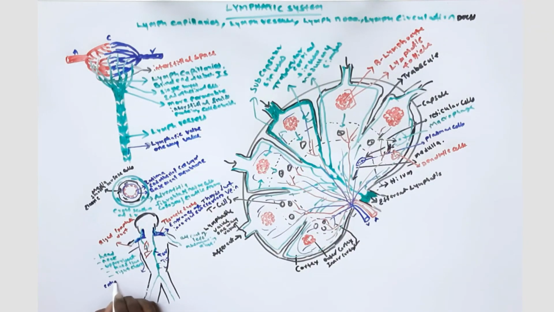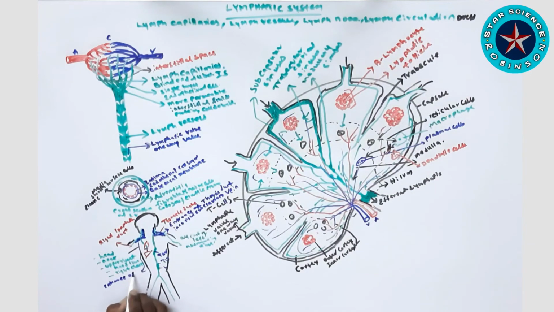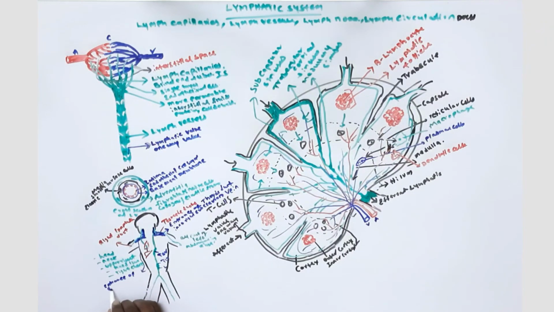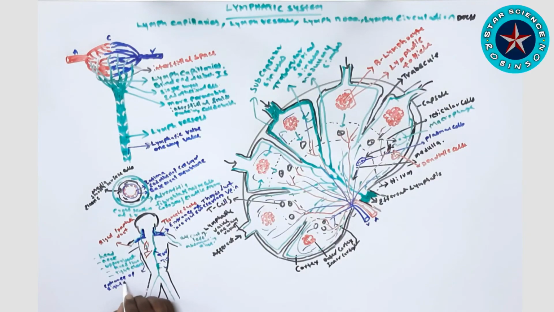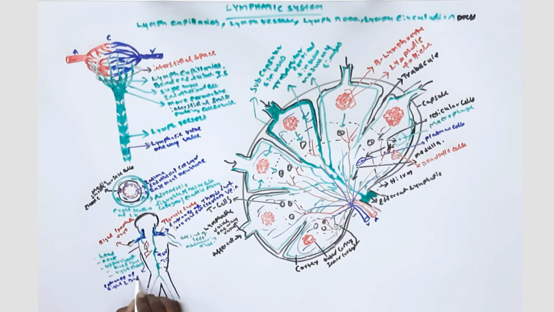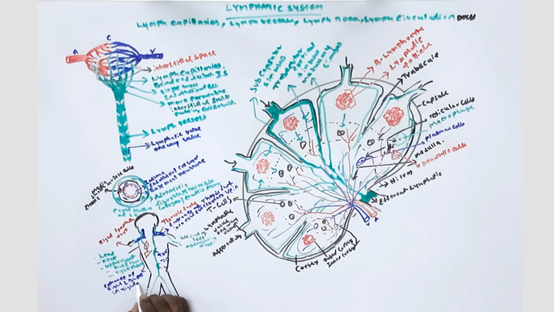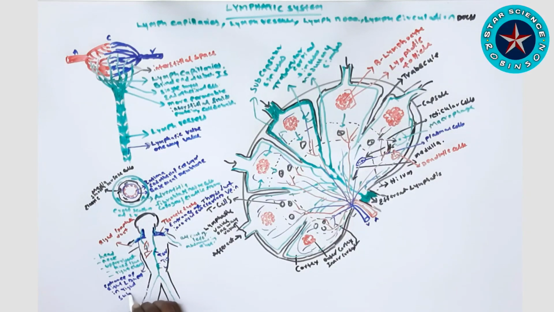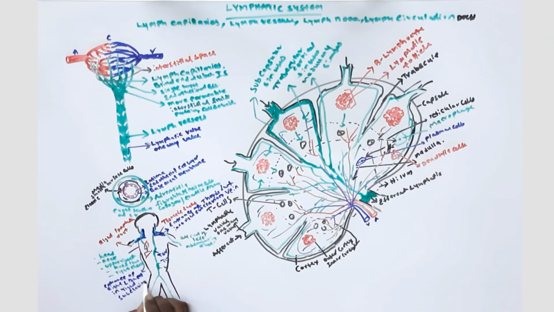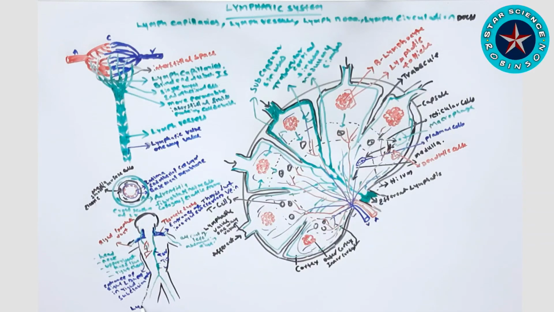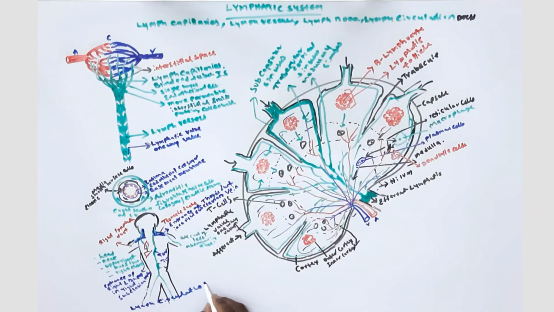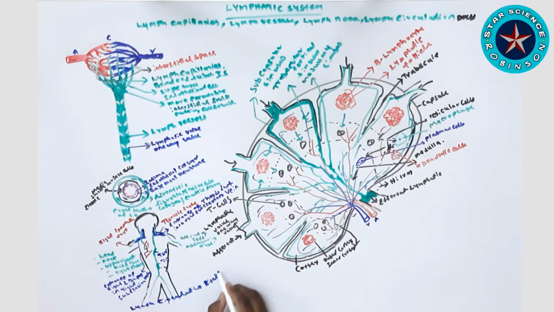The left thoracic duct brings lymph from the lower limbs, abdomen, thorax and chest, and from the head, neck and upper arm of the left side, and drains into the left subclavian vein, and the right side from the chest, head, neck and right arm will pour into the right subclavian vein. So this is about the right lymphatic duct and thoracic duct.